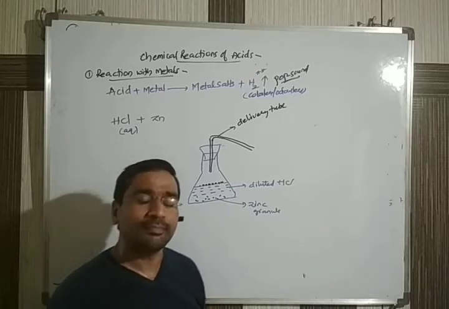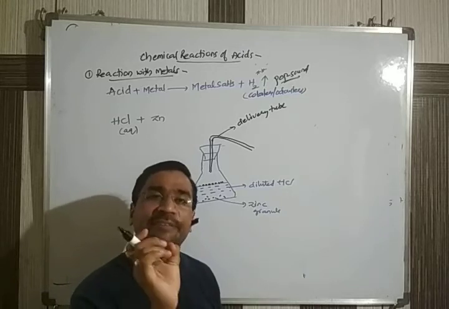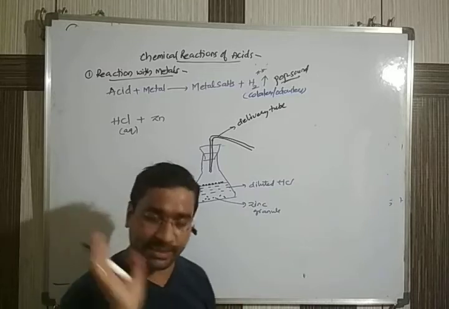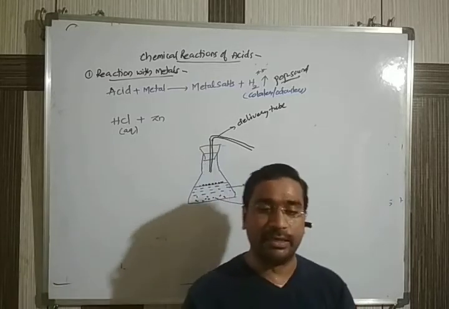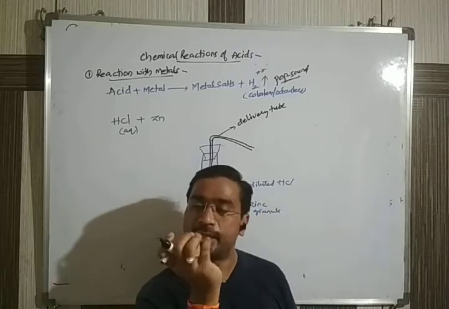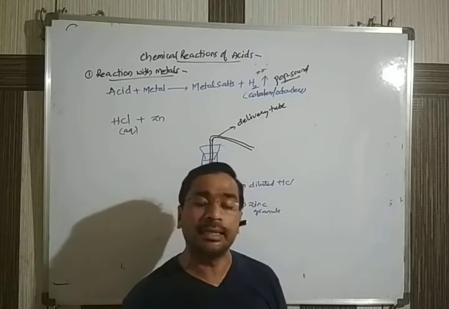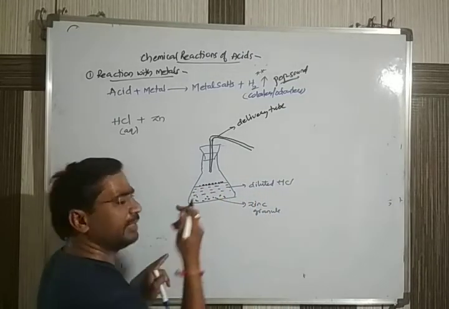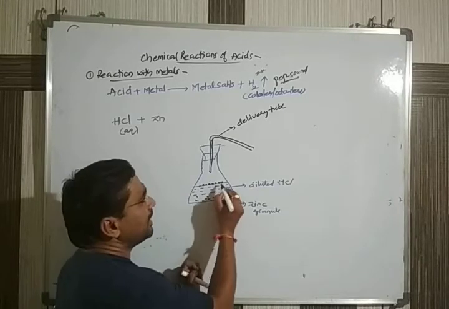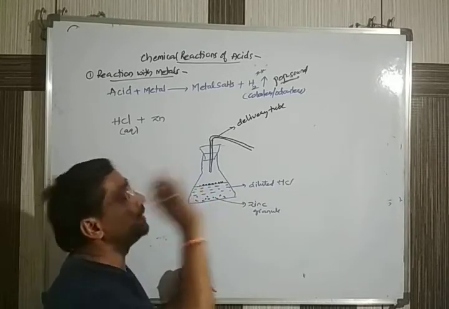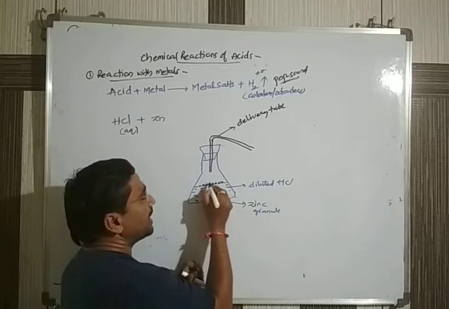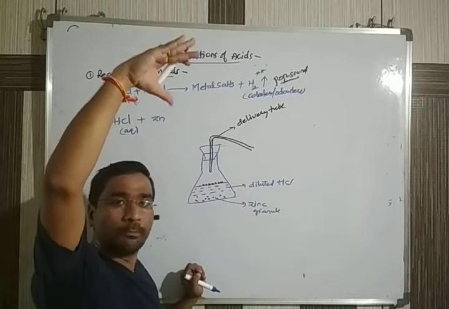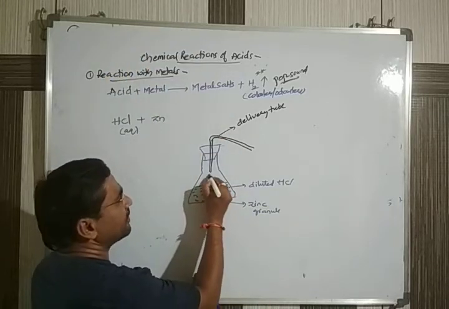Any solution, any liquid, if it is giving bubbles, it means indirectly it is evolving gases. You have to know the point. Any liquid which is in a constant position, if you observe small bubbles coming on it, indicates that some gas is evolving from it. This gas we can't see with our eye. Just based on the bubbles, we think that it is a gas. If this is a gas, obviously gases don't settle down. Any gas always moves towards the top. That's why we expect these gases will move up.